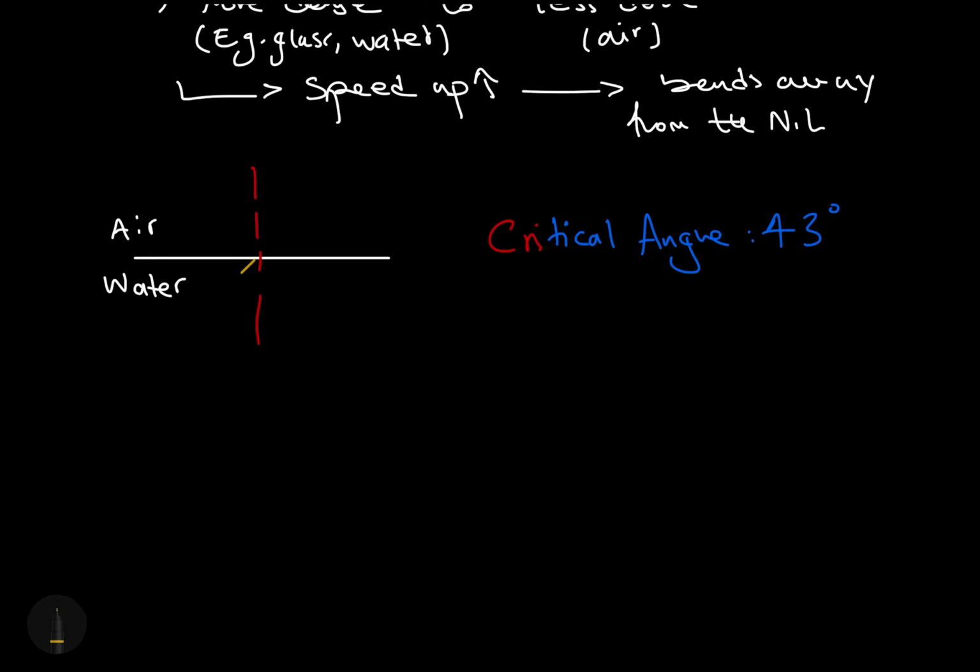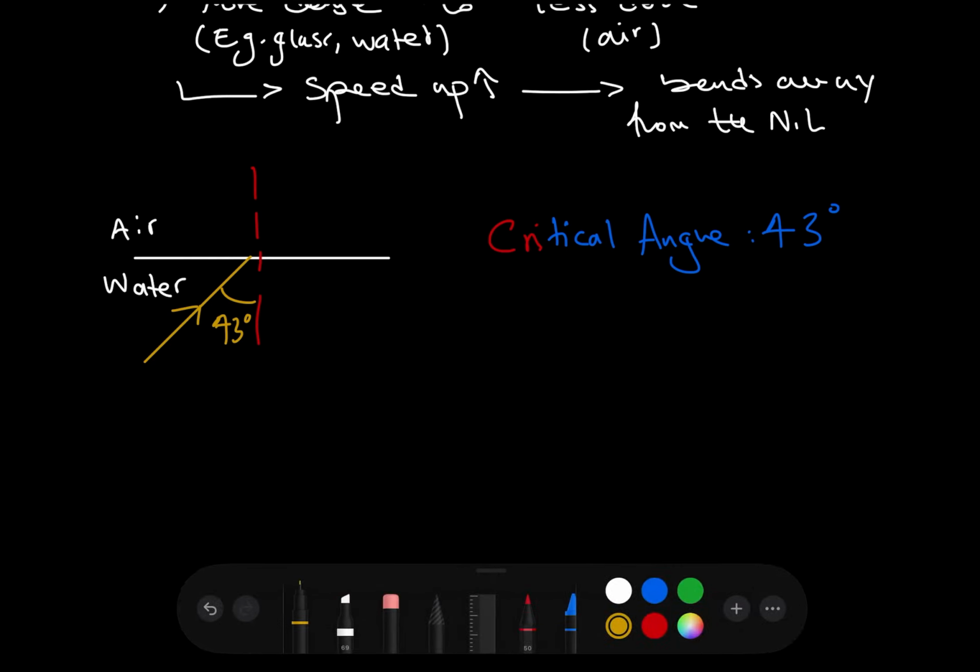What's going to happen is if this ray of light was to strike the boundary at exactly 43 degrees, a phenomenal thing happens. We no longer have normal refraction, but the ray of light actually gets refracted at 90 degrees. So it's going to go along the boundary like this. We call this the critical angle. So the critical angle is the angle at which the ray of light gets refracted at 90 degrees.